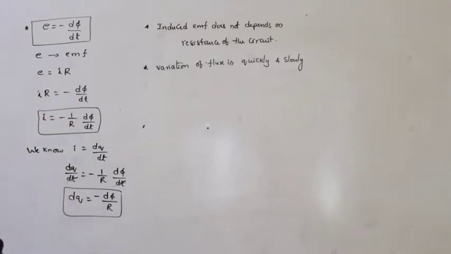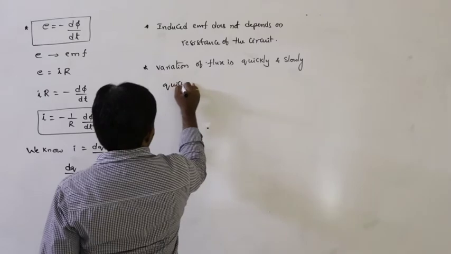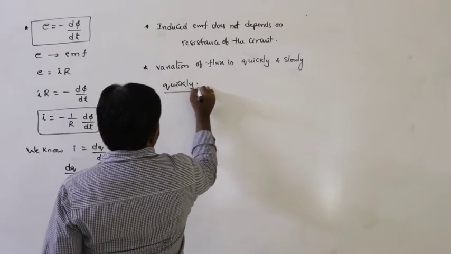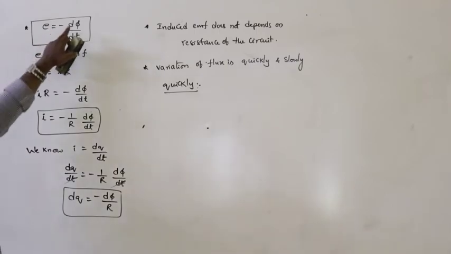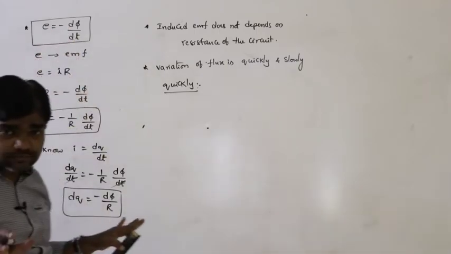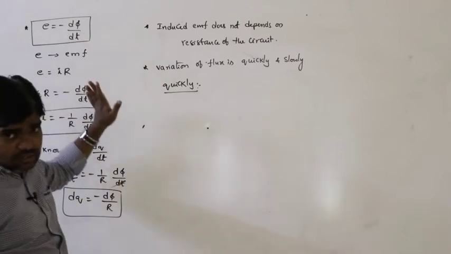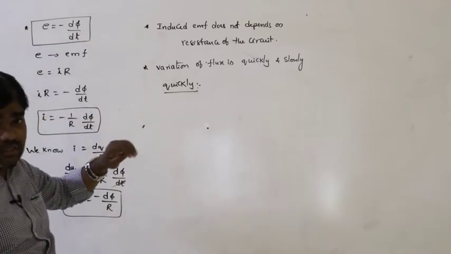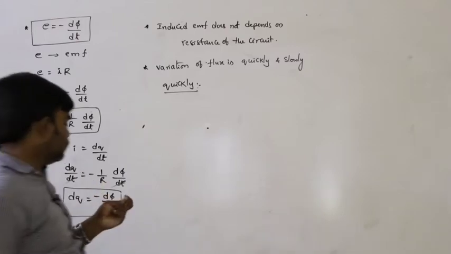In both, the variation of flux is constant, but it happens either quickly or slowly. What is the amount of flux in this situation? The flux variation is constant, but quickly or slowly. In the quick condition,